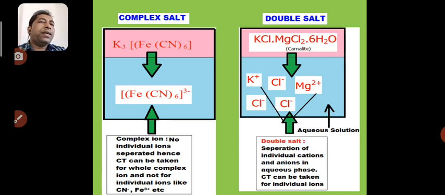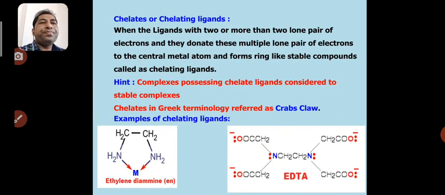Very important here: KCl·MgCl2·6H2O exists only in the solid, and when you dissolve this solid in a particular solvent, these constituents get separated. So this type of compound is generally called a double salt. Their individual constituents are separated in the solvent, and we can take the CT.